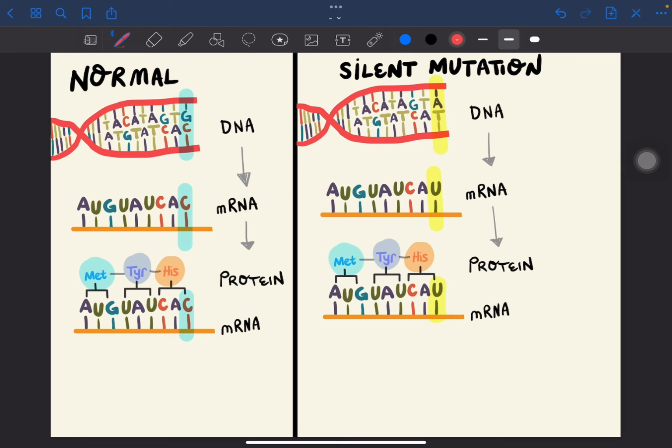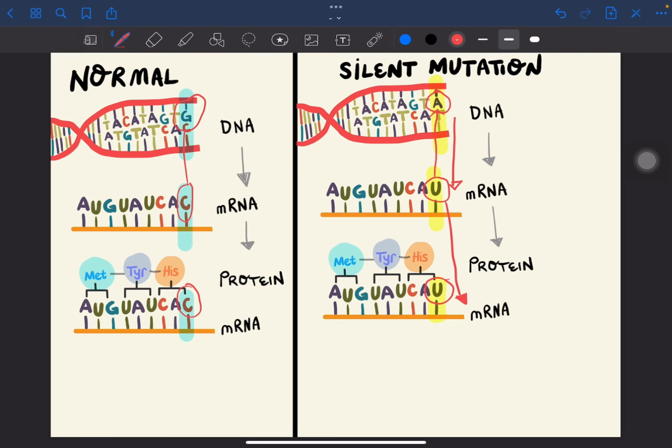So here in the example, you can see that guanine becomes adenine. There is a mutation happening. So this will affect the mRNA strand. Instead of cytosine for guanine, naging uracil na for adenine. So as I've said, may domino effect. So instead of cytosine in the original sequence, naging uracil.